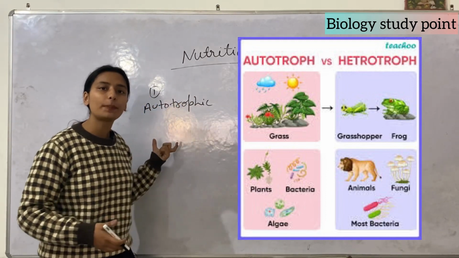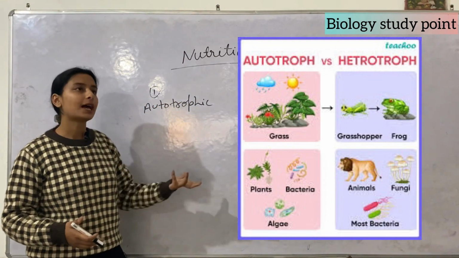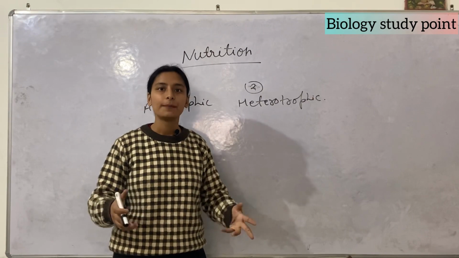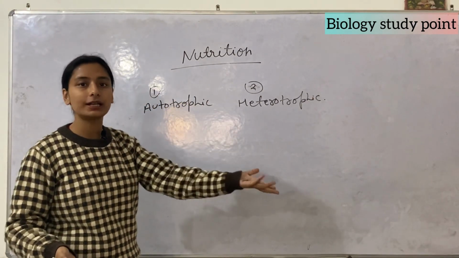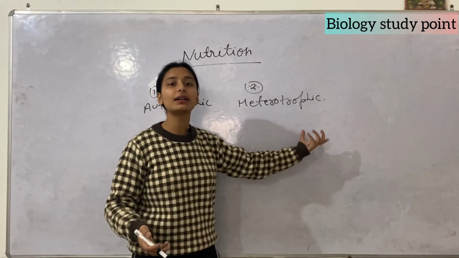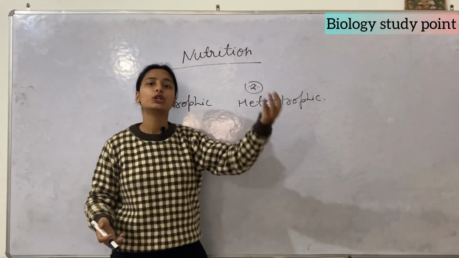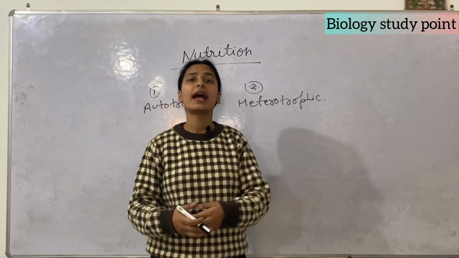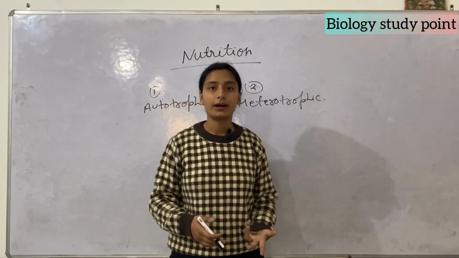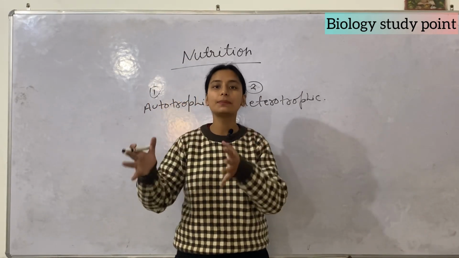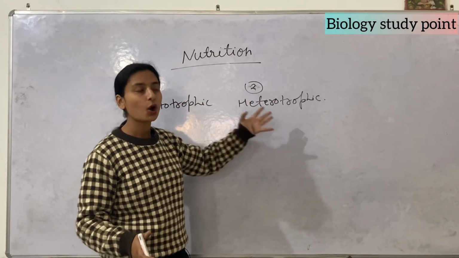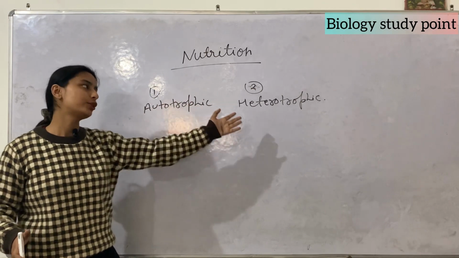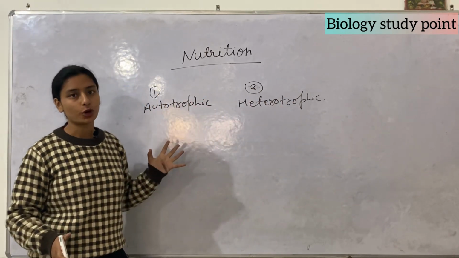Examples of autotrophs are only green plants. For example, cabbage, carrot, the mango tree, and neem tree are all autotrophic because they have green pigment. Examples of heterotrophs are human beings, animals, and fungi. Those who can't make food by themselves come under heterotrophic nutrition. Autotrophs make food by themselves, heterotrophs are dependent on autotrophs.